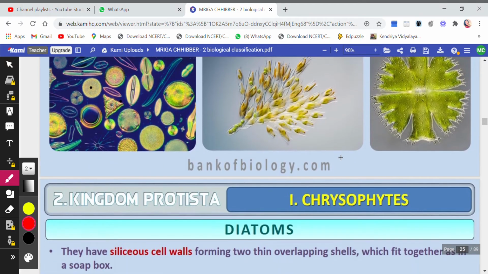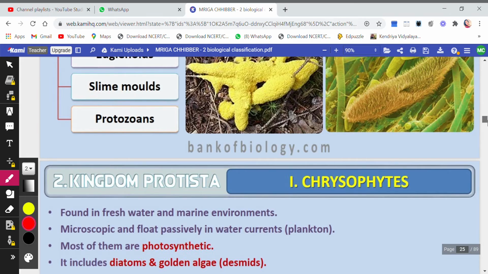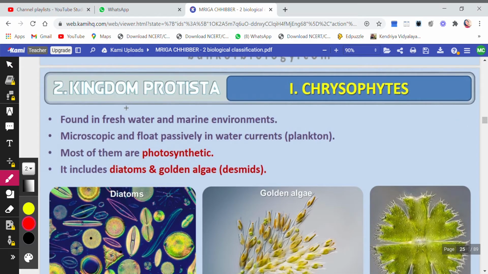Chrysophytes, as you see here, are found in fresh water, that is river water, pond water. You know the difference between fresh water and marine water? The water present in the sea and oceans is called marine water because it is salty, and fresh water is the water present in rivers, lakes, ponds.